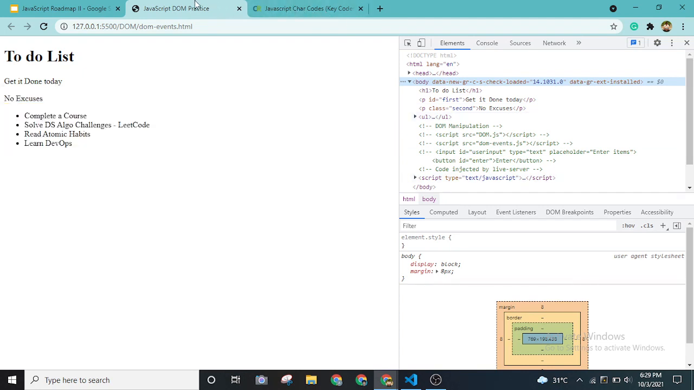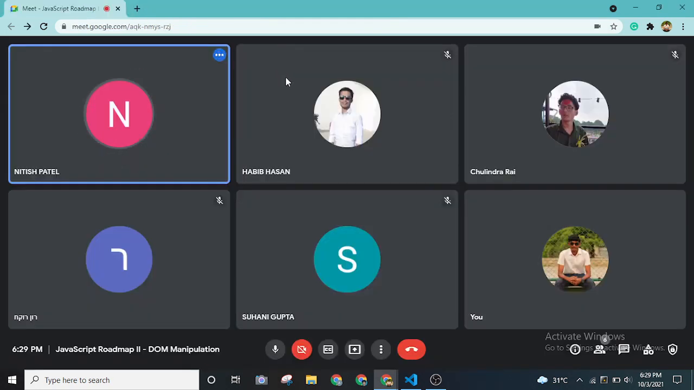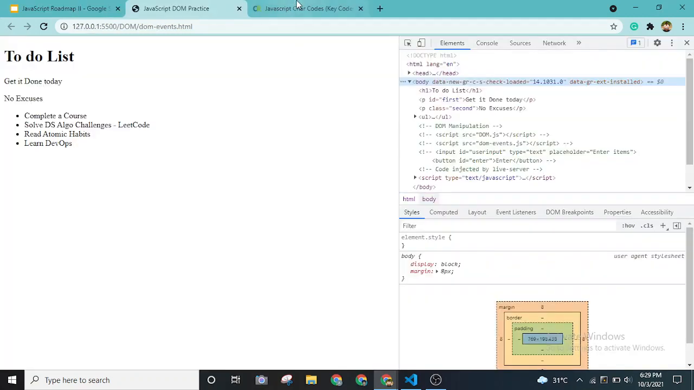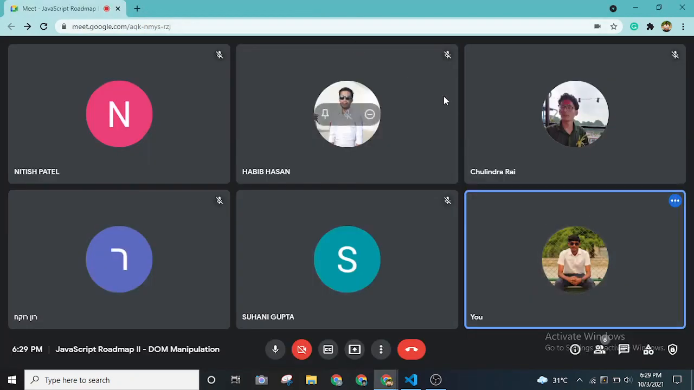Bro, will we be using style or CSS or not? We'll be using it. I'll show you how we can use that style sheet with JavaScript and all. Just a second.